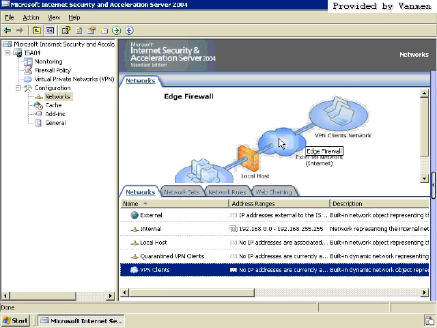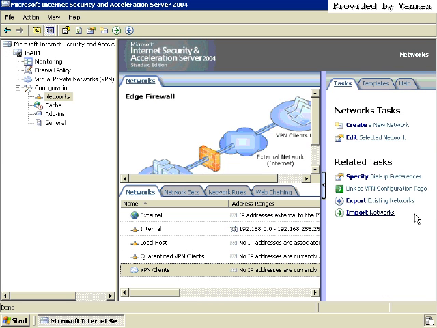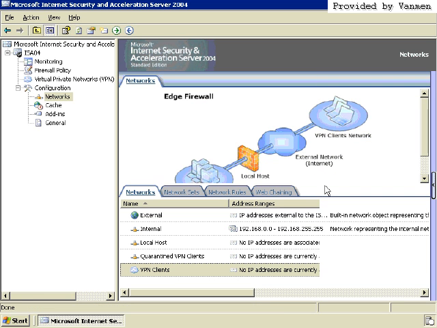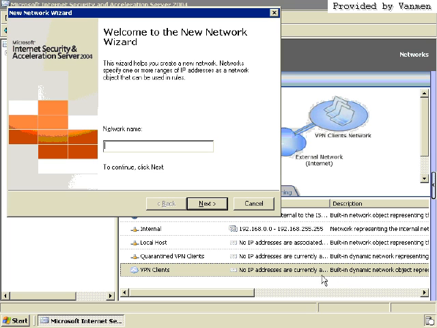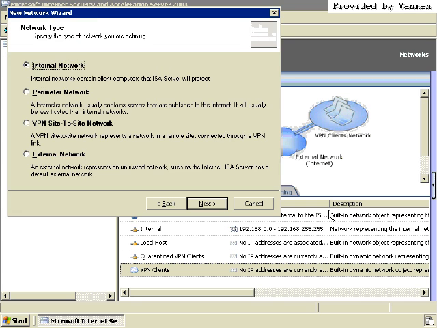Now, let's say that we want to add a new network inside of here for the ISO server. How is that possible? Well, there's a couple ways. I can use my little swoosh bar and hit create a new network. Or if you'd like to stay away from the swoosh bar, I can go ahead and right click on network, hit new, and choose network. So let's say I wanted to create a, let's come up with an example. Let's say I've got some scandalous users. So I'll put scandalous users. And I want to create a certain internal network that the scandalous users will be assigned to that maybe have stricter restrictions than the normal internal network.